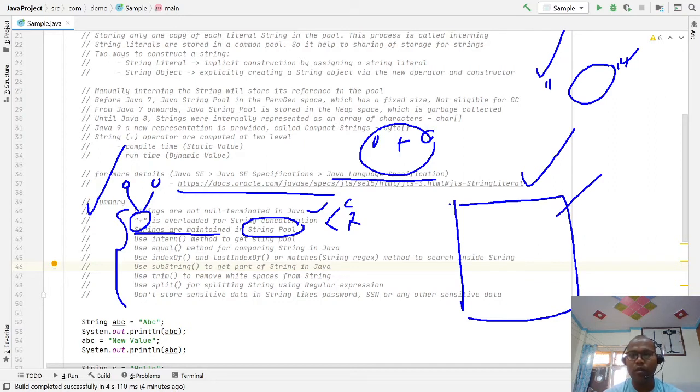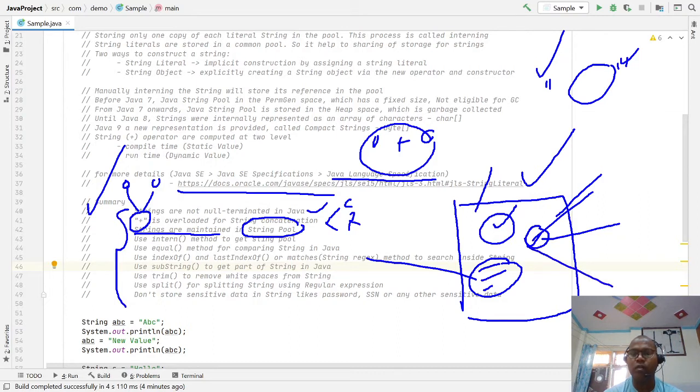A common string pool has the feature that all the strings stored here are immutable by default, meaning string literal values cannot be changed. If you perform any modification or update, a new object is created and referred to. This string pool is a constant pool memory and does not allow duplicates. If one object is placed here, it is referred to by all the reference variables.